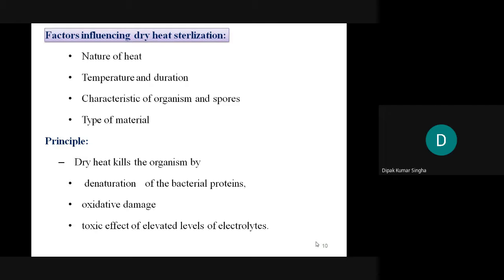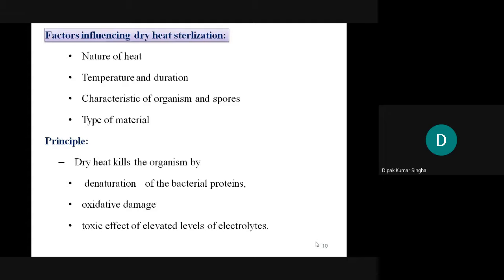In case of organisms, it is also the same. If it is an acidic microorganism and the environment changes to basic, the microorganism will die, or vice versa. So in that case, there is the toxic effect of the elevated level of electrolytes. But how do we elevate the electrolyte level, or the sodium and potassium level?